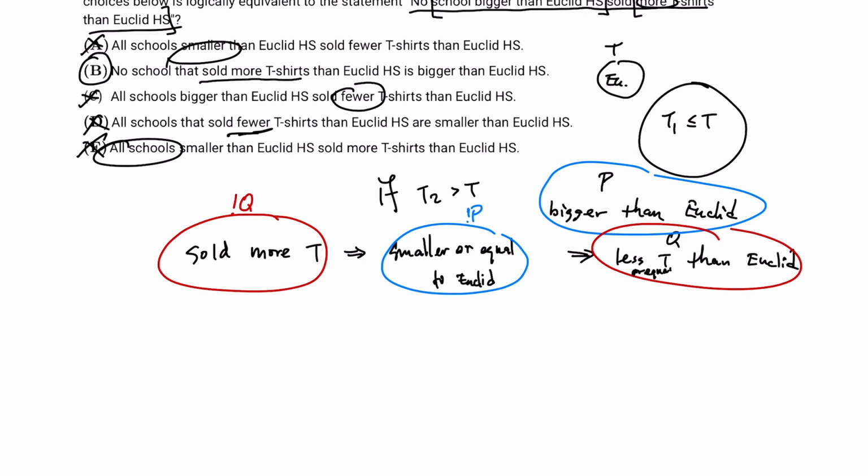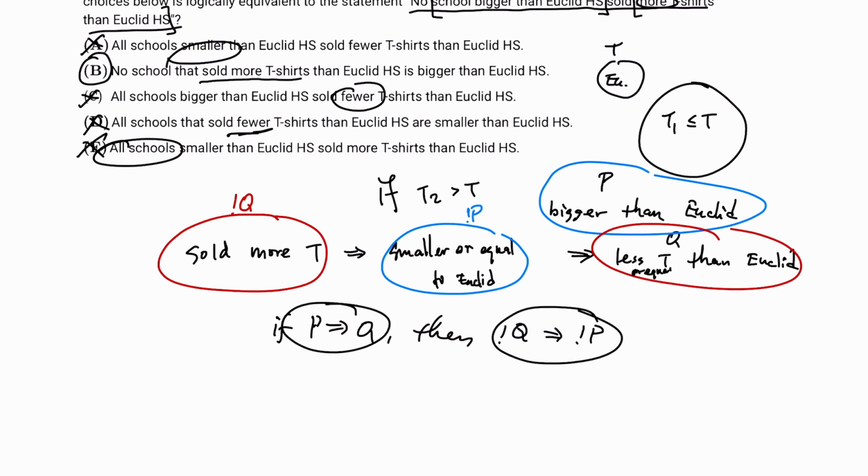Thus, we know if P implies Q, then not Q implies not P. Logically, these two conditions are equivalent, and they're actually called contrapositive.